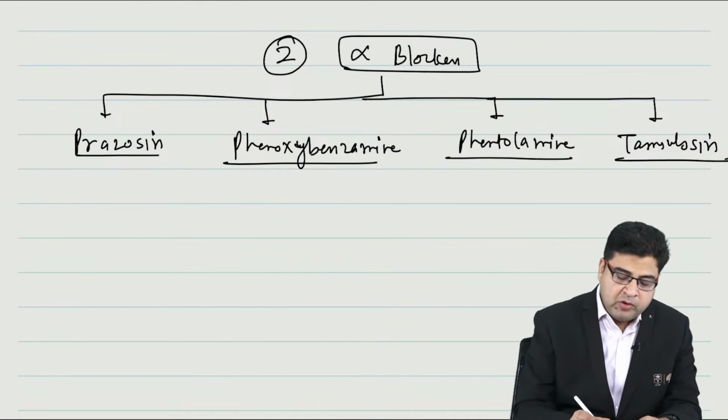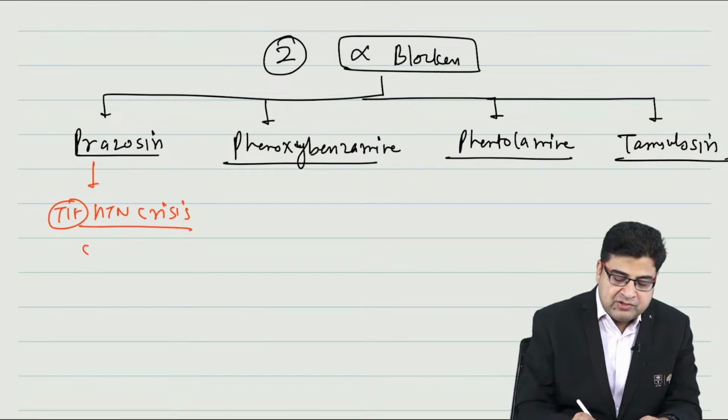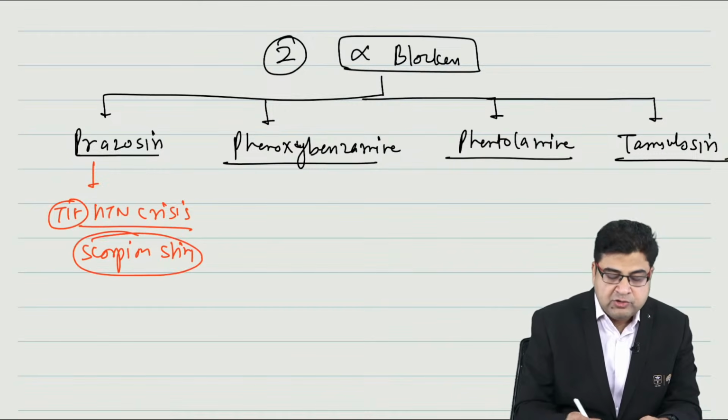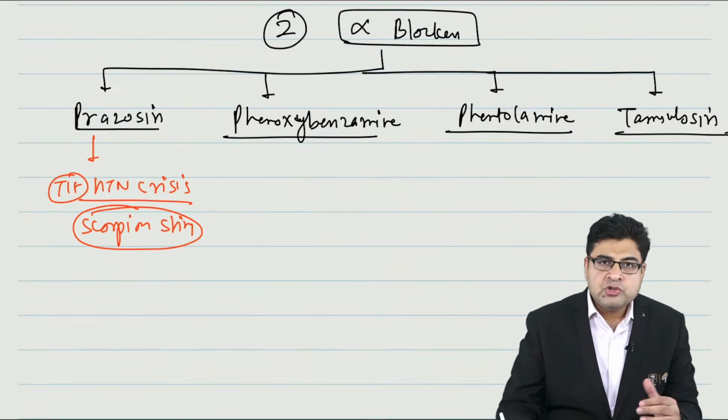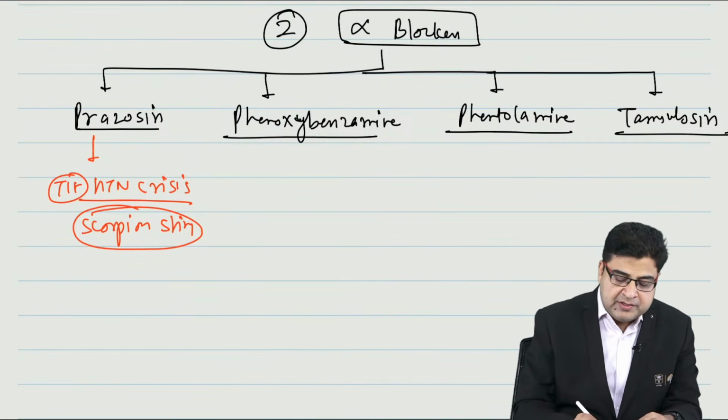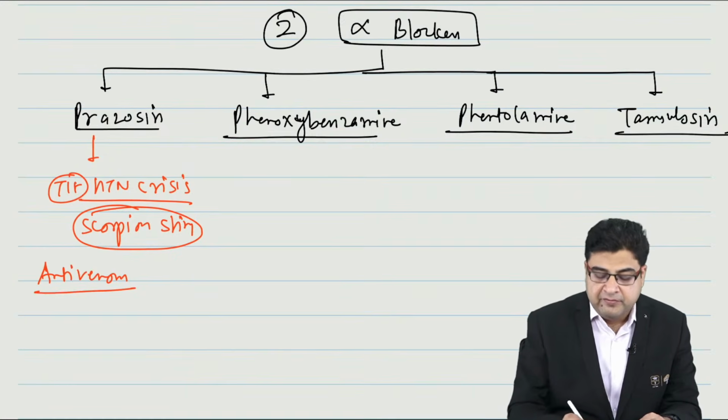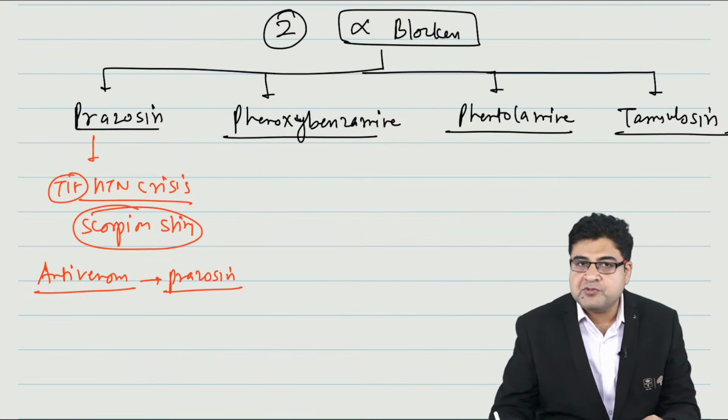Now if we talk about prazosin, it is a drug given for the treatment of hypertension crisis that is due to scorpion sting or bite. In patients of scorpion bite, prazosin is always given after giving antivenom. So first of all, we give antivenom, and after that we give prazosin to this patient for the treatment of scorpion bite.